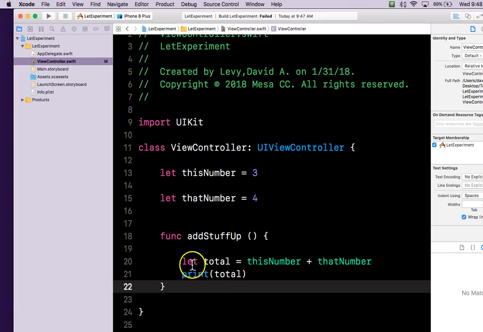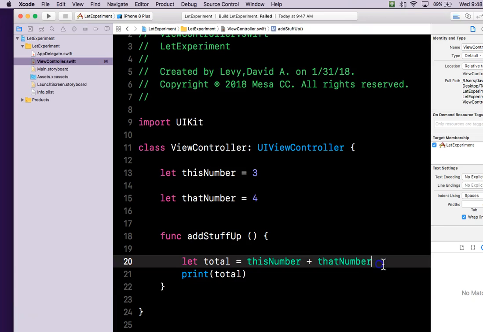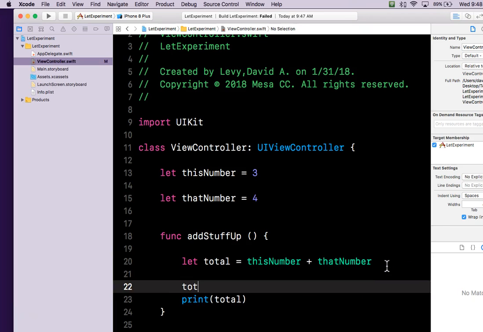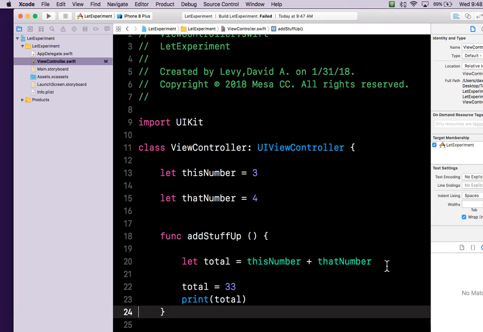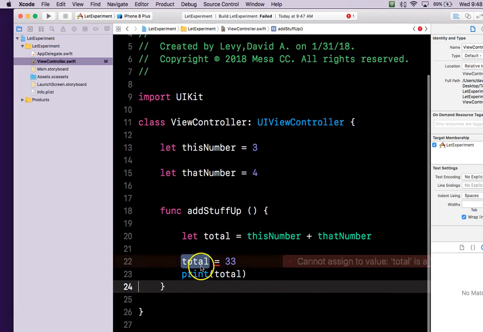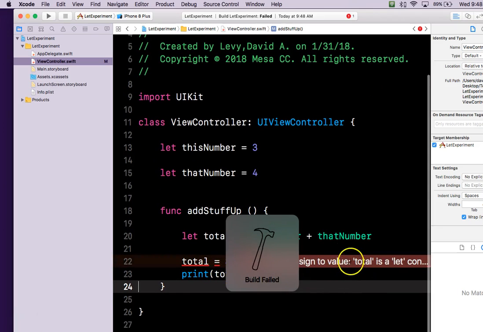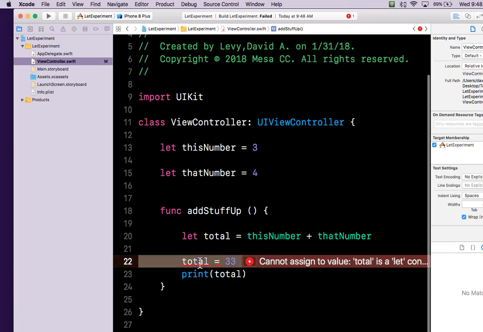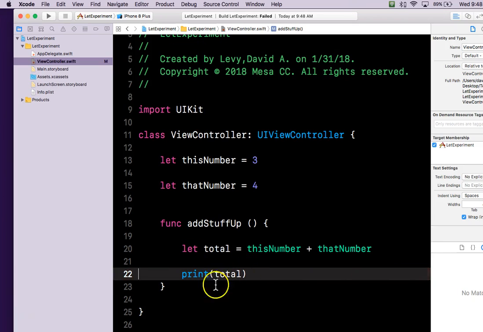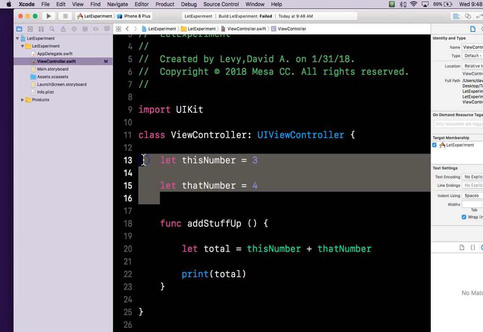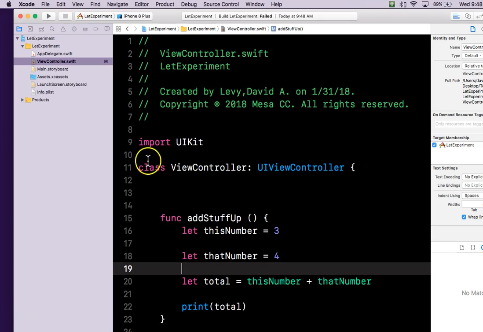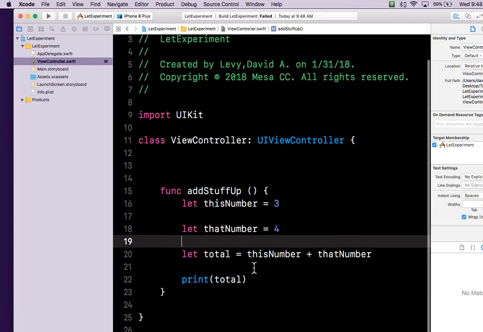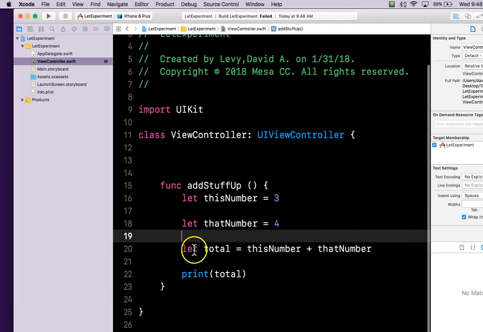So now every time this function is called, let is declared, and let is never modified. Now, if we were to say total equals 33 down here, I bet you it's going to have a problem with that. Let's see. Oh yeah, you can't do that because it's a let. So the reason why it's allowed in Playgrounds is because Playgrounds acts as a function. So if we were to slide these numbers in here, it'd be cool with that too. That's fine. That's all contained within this function here. So hopefully that helps clarify that weird thing we were running into in class.